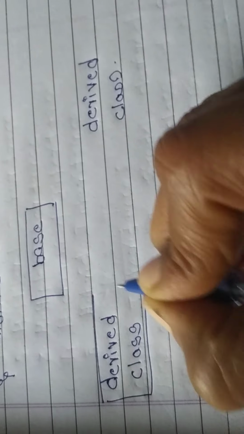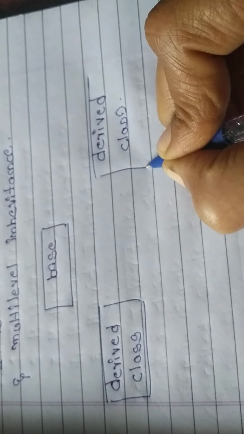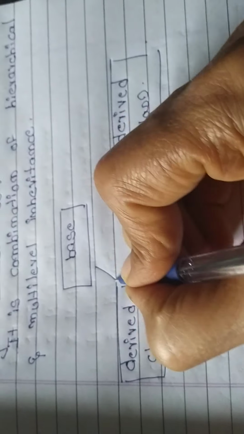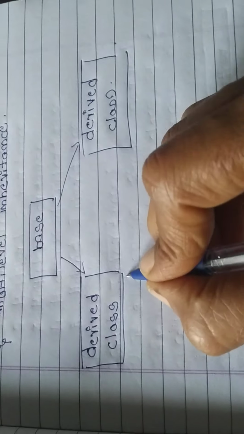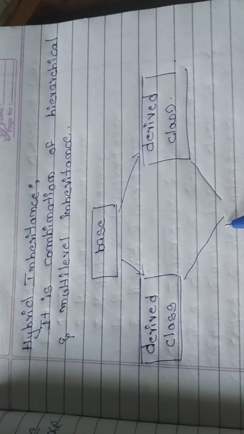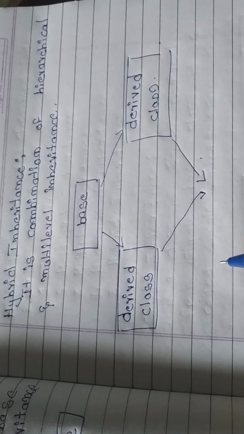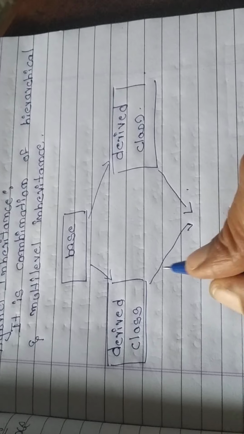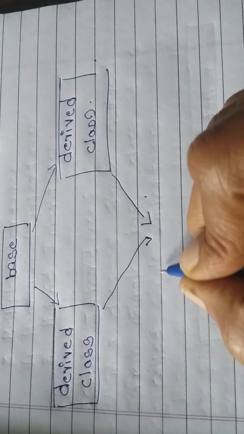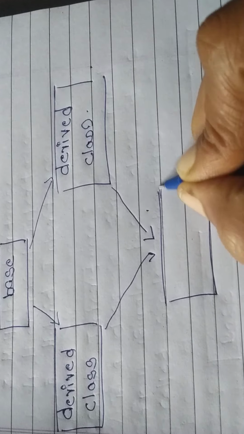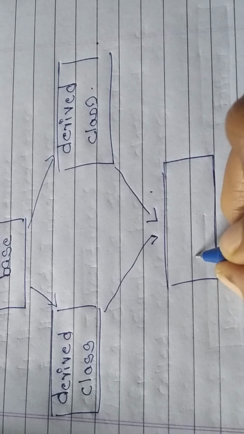From many, if one class is coming, that we call multiple inheritance. So here what will be there?